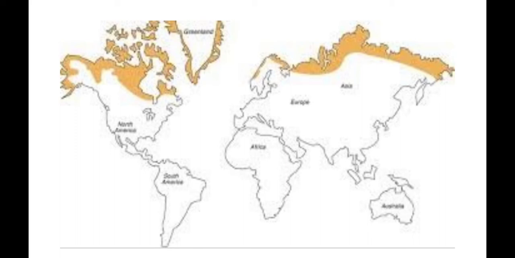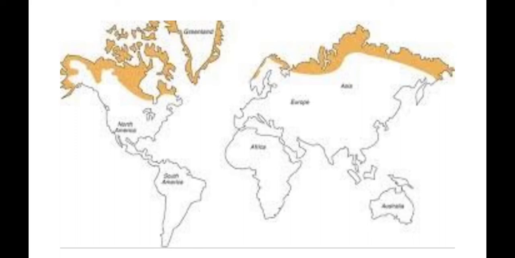The vegetation is mostly lichens and mosses. The areas include the northernmost parts of Alaska, Canada, and Scandinavia, coastal Greenland, Iceland, Siberia, and islands such as the Spitsbergen Islands. These are some important regions. You can observe here the yellow shaded areas, which describe the tundra region or the Arctic Circle regions.